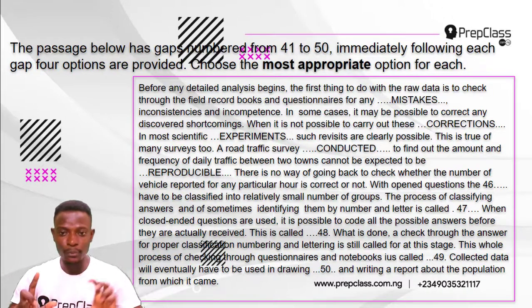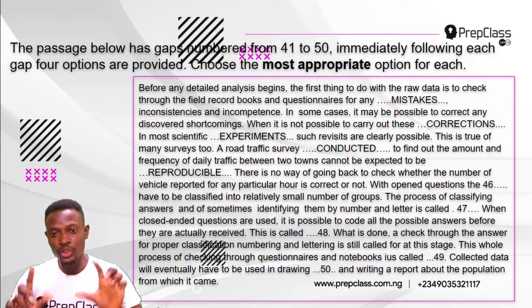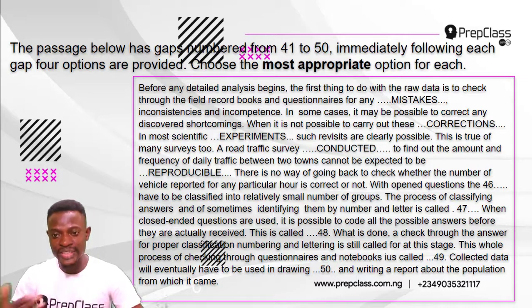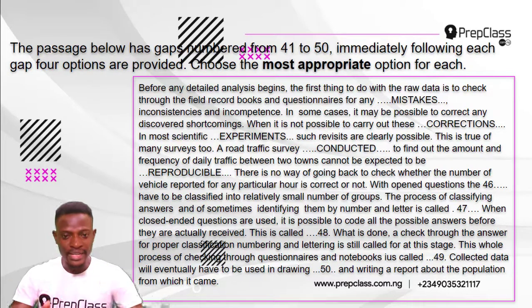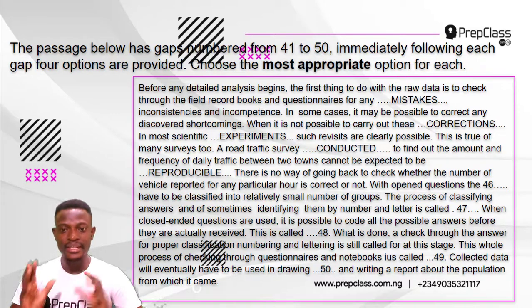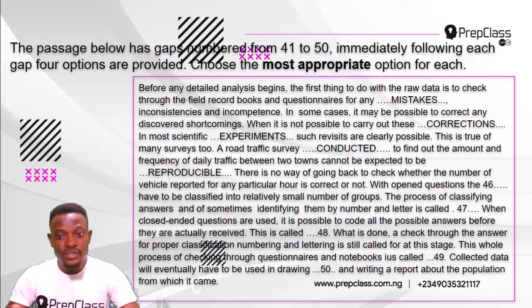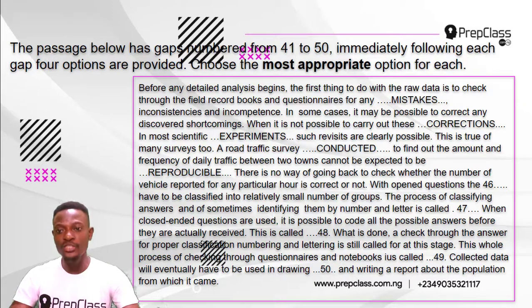When it is done, it should be: when it is done, a check through the answer for proper classification, numbering, and lettering is still called for at this stage. This whole process of checking through questionnaires and notebooks is called dash. Collected data will eventually have to be used in drawing dash and writing a report about the population from which it came. Now this is the passage. We've read it with the number gaps 46 to 50. So we are going to use this passage to answer each question. Alright, let's begin.